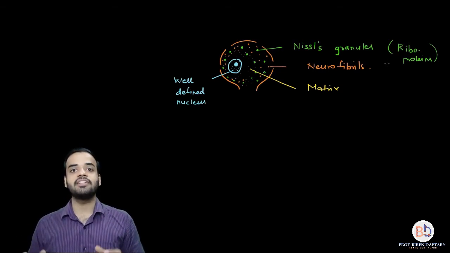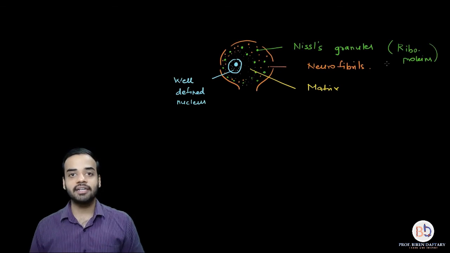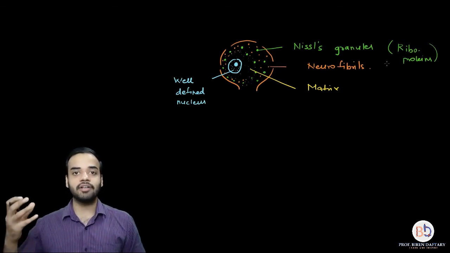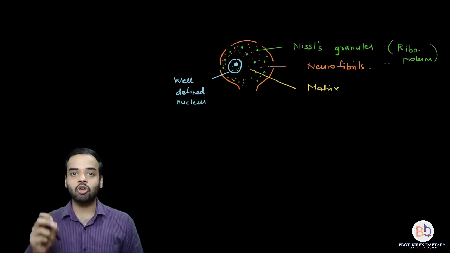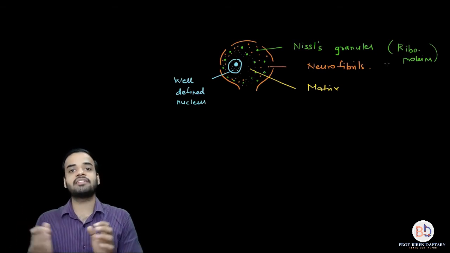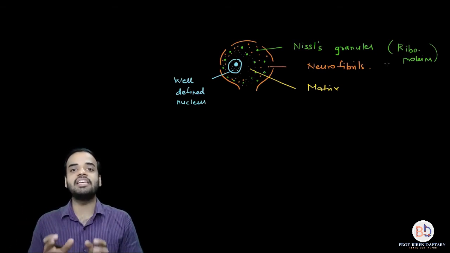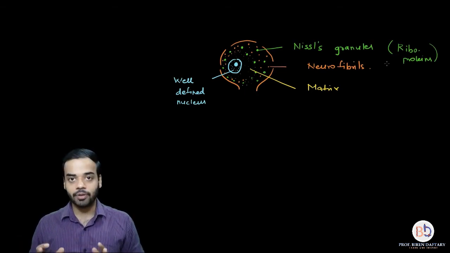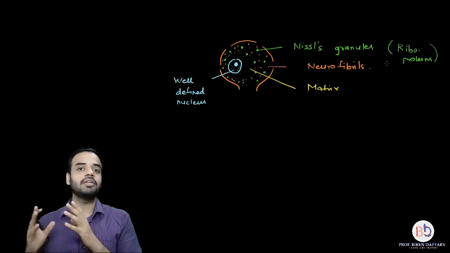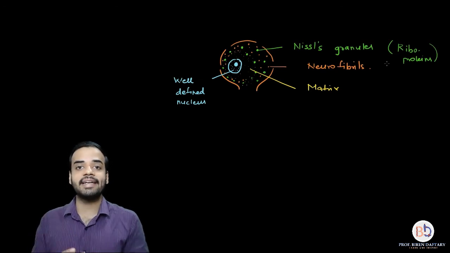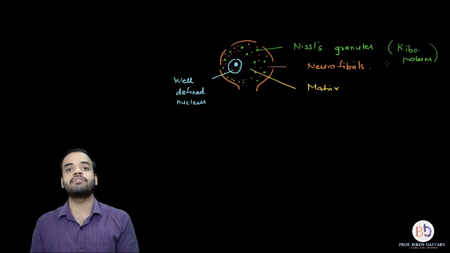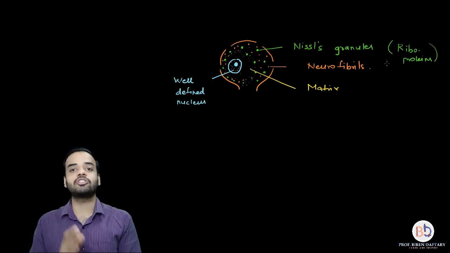Both these structures make the cytoplasm appear granulated. That is why, when you look at the structure of a neuron, the periphery or boundary of the cyton appears dotted or granulated because of these two structures, neurofibrils and Nissel's granules, whereas the central part of the cyton appears clear because there are no granules and no fibrils present over here. Apart from that, in the cytoplasm the organelles are present and a very well defined nucleus is also present. So that ends our first part of the neuron, which is called the cyton, or the soma, or the cell body.